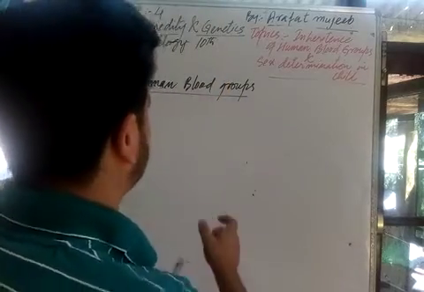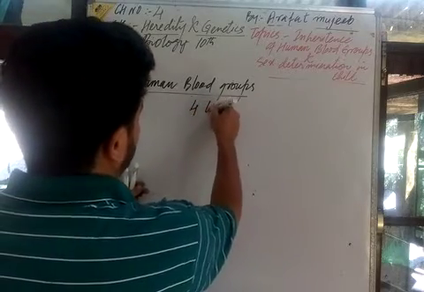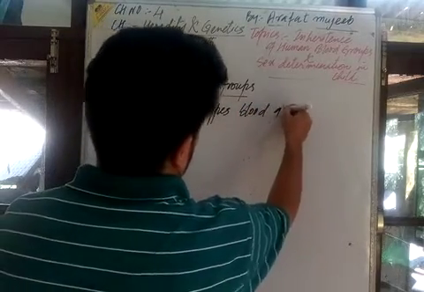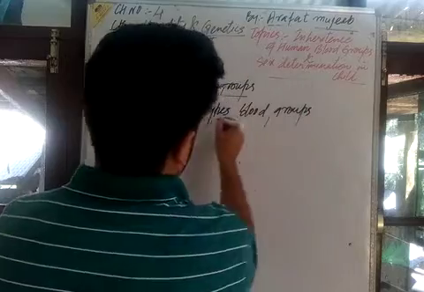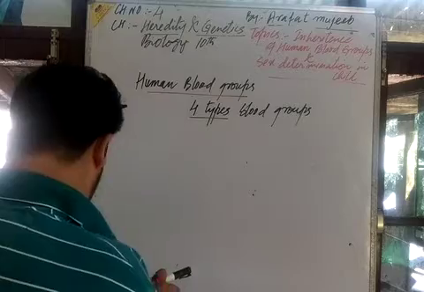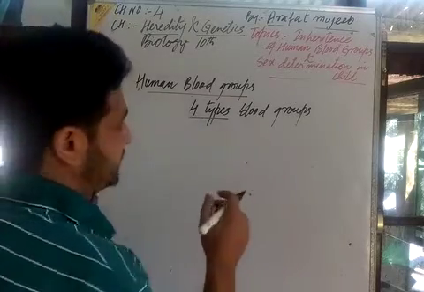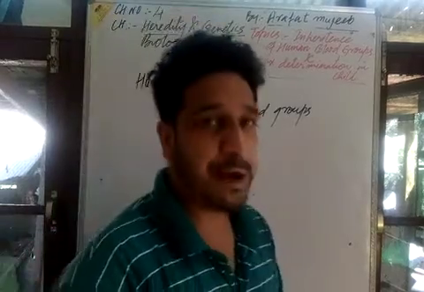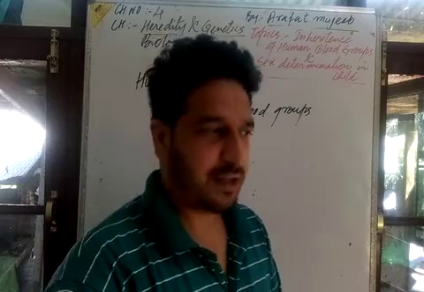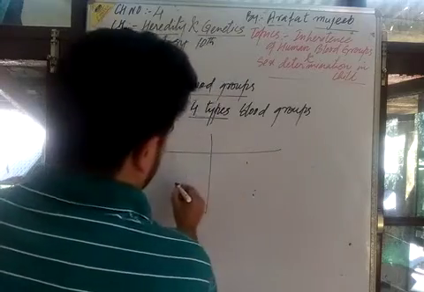Here in human beings we have 4 types of blood groups. I will write here the 4 types of blood groups, and each blood group is maintained by a pair of factors, a pair of alleles, a pair of genes, we can say. Here I will tell you in this chart.